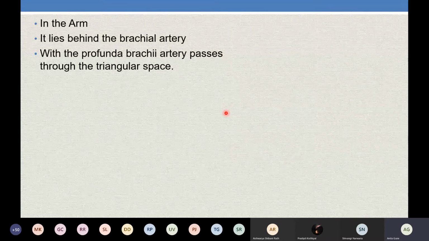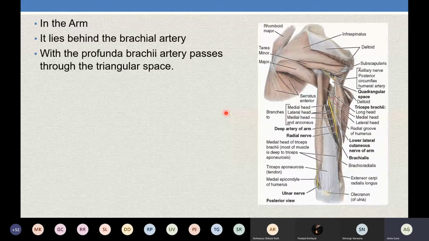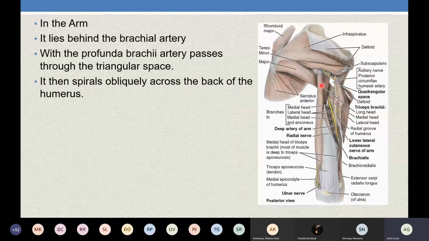Now, the brachial artery, we had seen in the previous lecture, gives a very big branch which is called the profunda brachii. So the radial nerve accompanies this profunda brachii, which is given from the brachial artery, and goes through a triangle called the lower triangular space. We have already seen this lower triangular space: above, it is bounded by teres major, medially it has the long head of triceps, and laterally it has the shaft of the humerus.